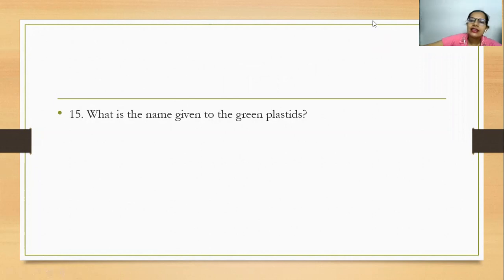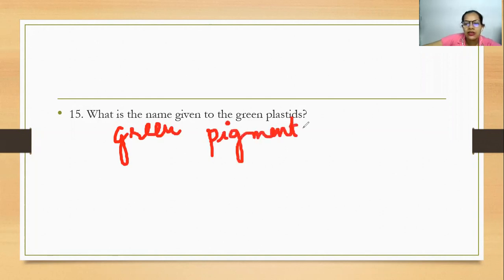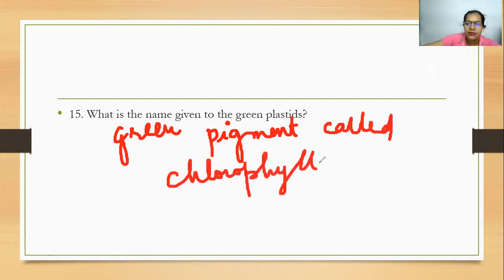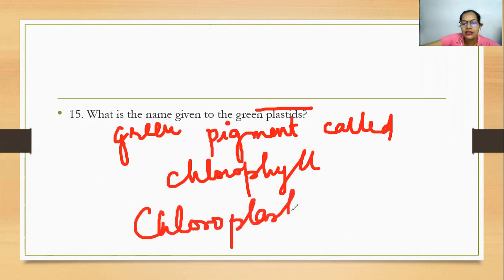It is green because of the green pigment called chlorophyll. So the answer here is the chloroplast.